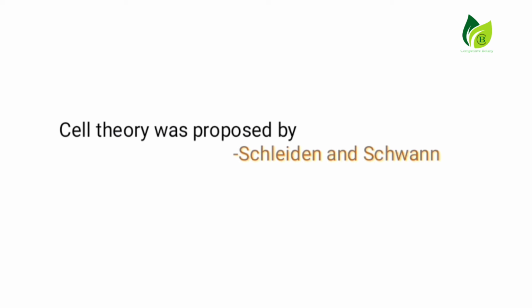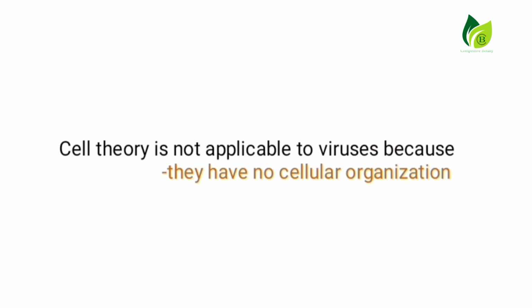Cell theory says that all organisms are made up of one or more cells. Cell is the structural and functional unit of organisms, both plants and animals. Cell theory is not applicable to viruses because they have no cellular organization, because viruses are acellular and ultramicroscopic obligate parasites. That's why the cell theory is not applicable to viruses.